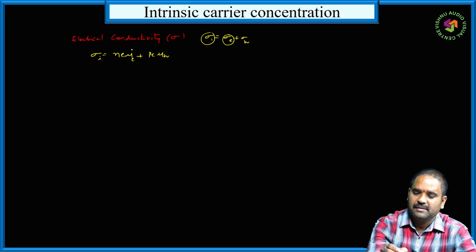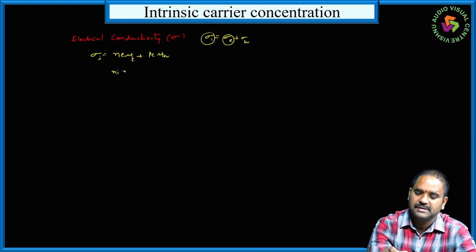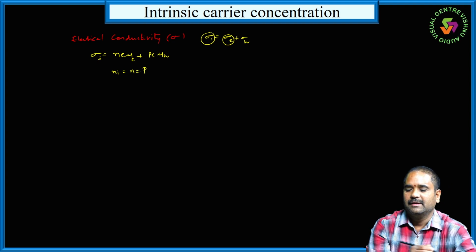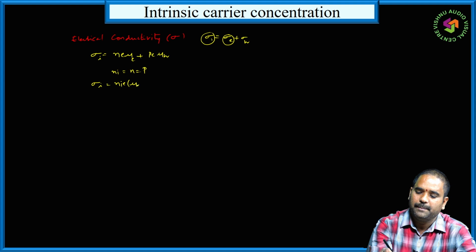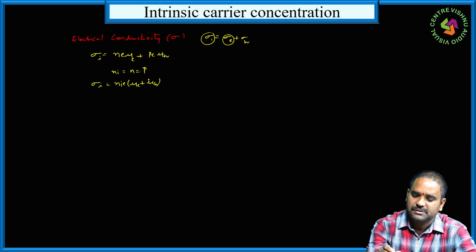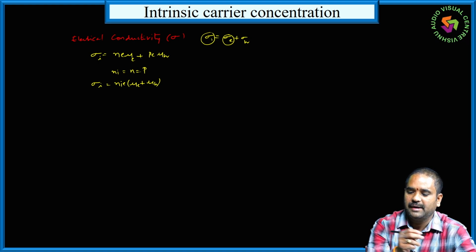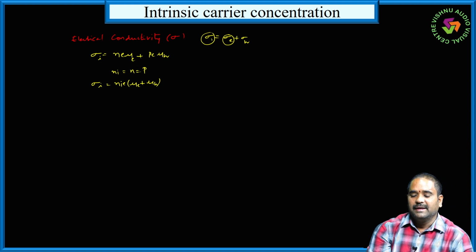So this term is due to the electrons, this term is due to the holes. But in intrinsic semiconductor, Ni is equal to N is equal to P. Then sigma I can be written as sigma I is equal to Ni e into mu e plus mu h, since N is equal to P is equal to Ni. So N and P are equal. Here Ni is the carrier concentration of intrinsic semiconductor, e is the charge of electron, mu e and mu h are the mobility of electrons and holes respectively.